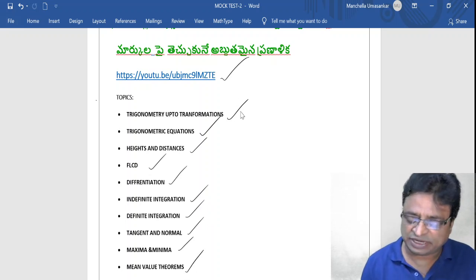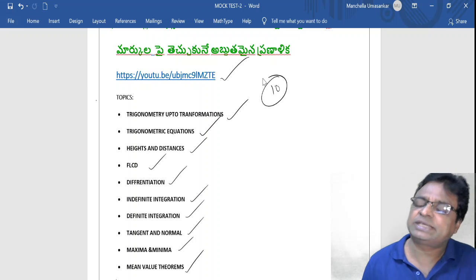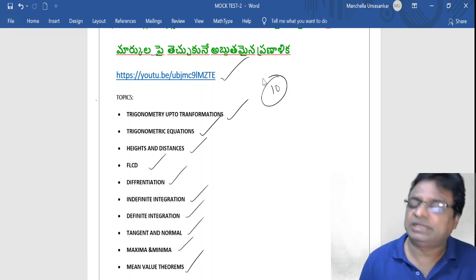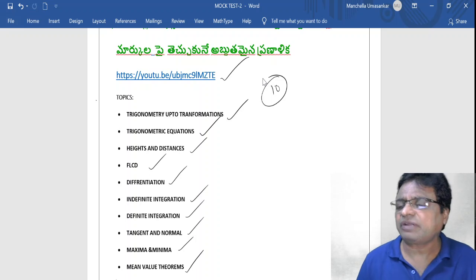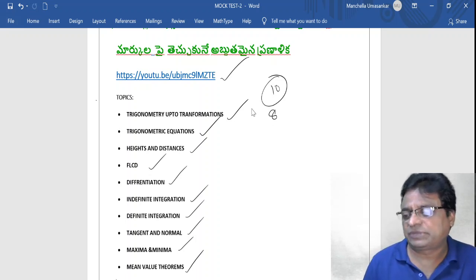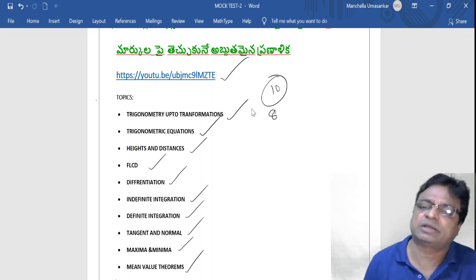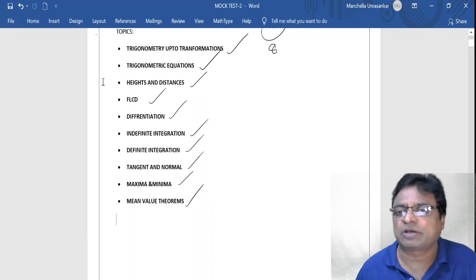Total how many topics are there? Total 10 topics are there. So in the worst case scenario you may get either 10 questions or a guaranteed 8 questions from all these topics. So 8 into 4, that is 32 to 40. If you just stick to these topics only, you may score 50 marks out of 100 also. This is about the topics in mock test 2.